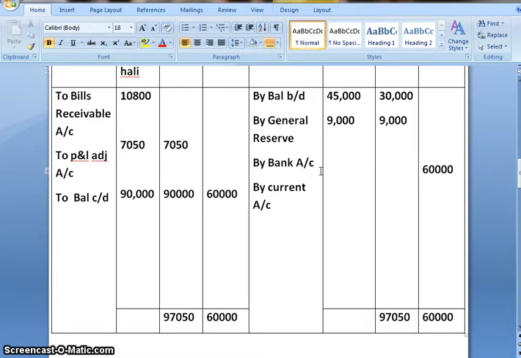I have mentioned here current account because it was clearly stated in the question that the excess amount would be transferred to partner's current account.